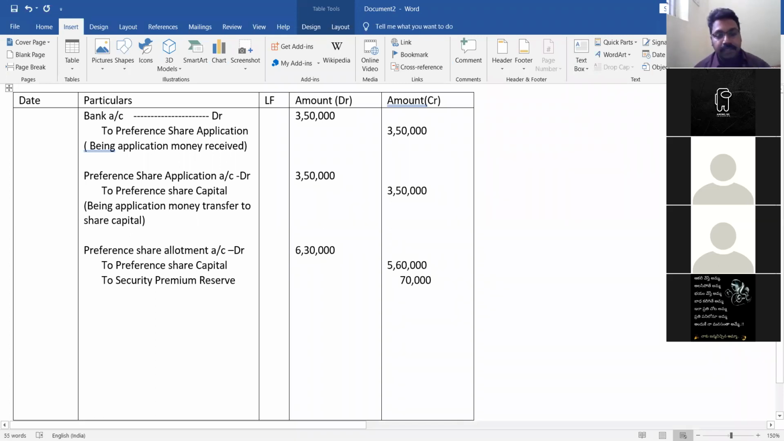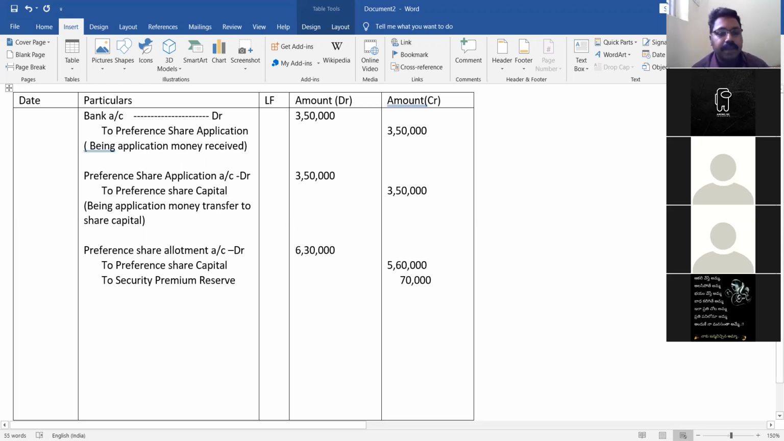Securities premium reserve means the amount which you got through the premium will be retained in the business. So it will be used for the expansion of the business. That is, the 70,000 they will be using for the business activities. They will not refund the amount. Okay, it's an income for the company. So instead of issuing for 100 rupees per share, they have issued at 105 rupees per share. That 5 rupees into 14,000, that 70,000 you got now, is an income for the company.